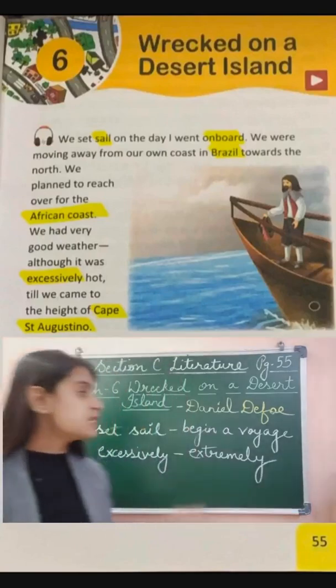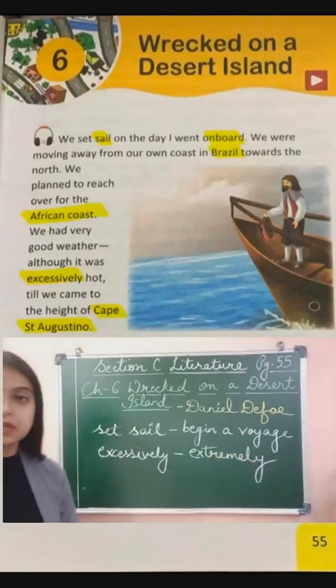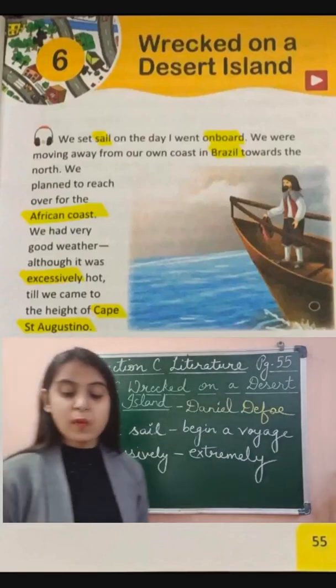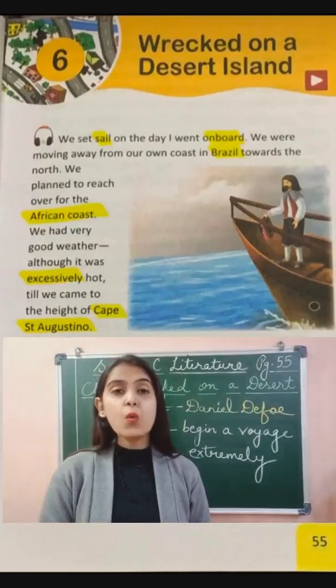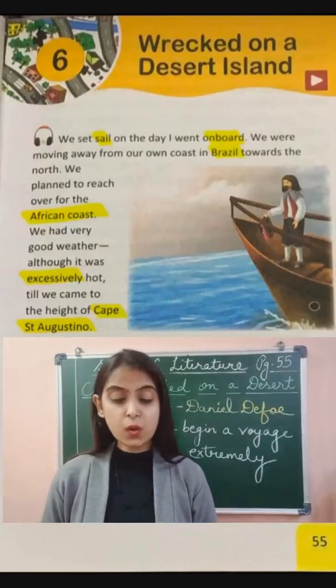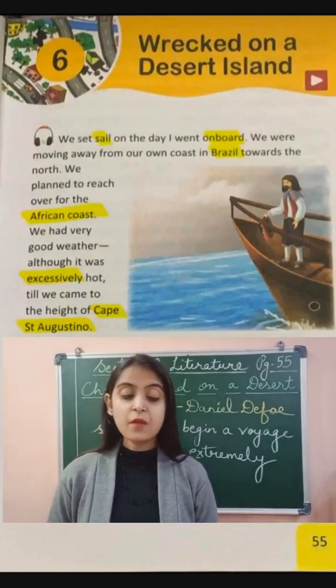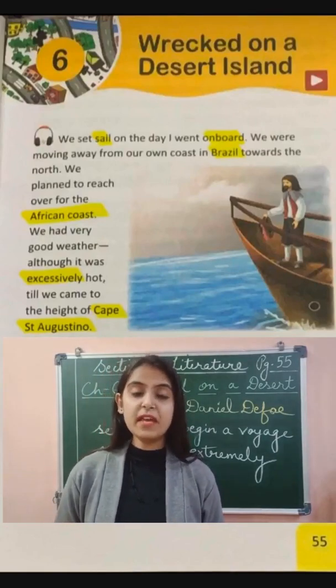Set sail means to start a voyage, to begin a journey. Voyage means journey. So Robinson says, "We set sail on the day I went on board." On board means on the ship. "We were moving away from our own coast in Brazil towards the north. We planned to reach over the African coast." Now, where was he planning to go?